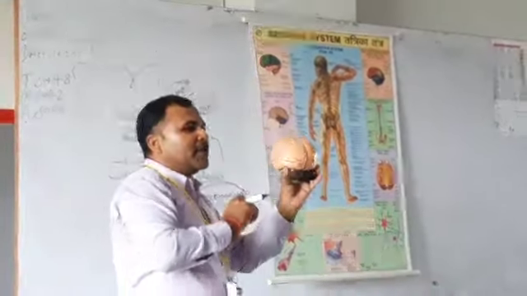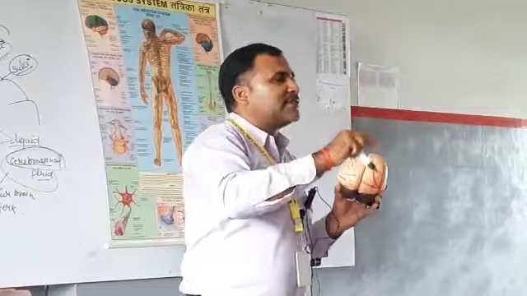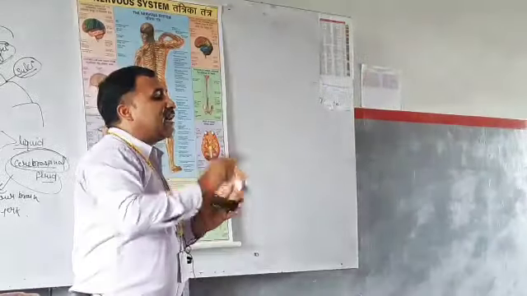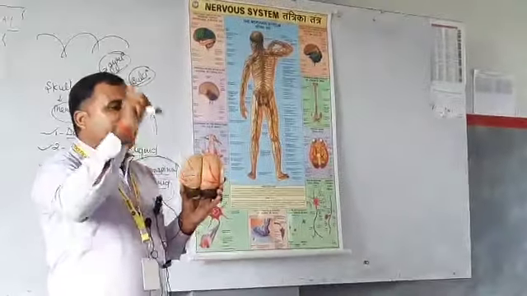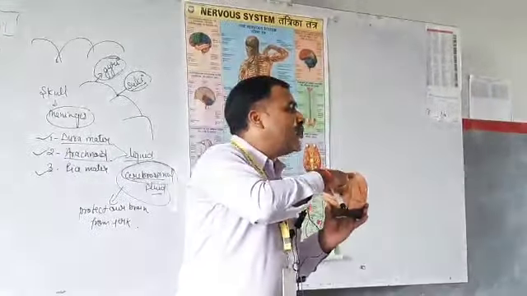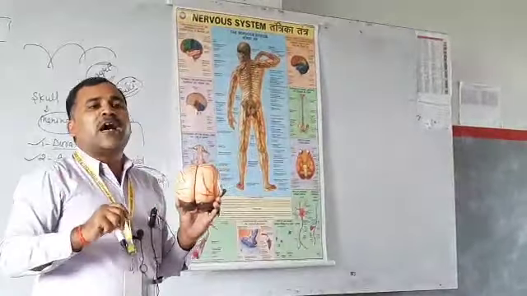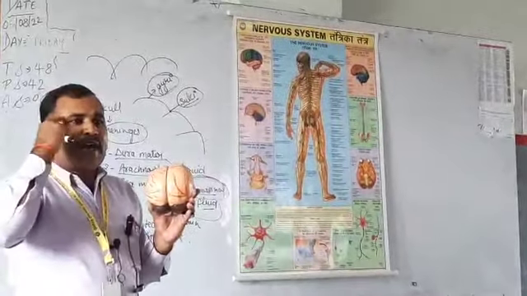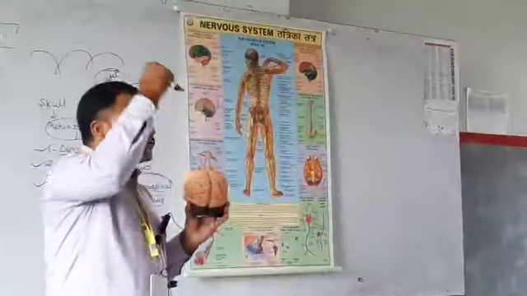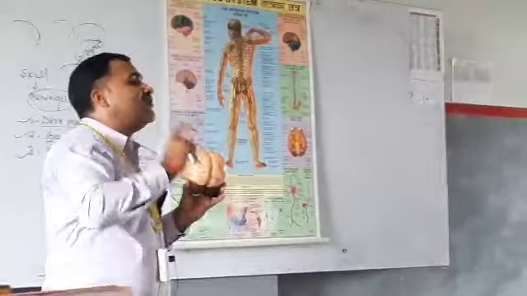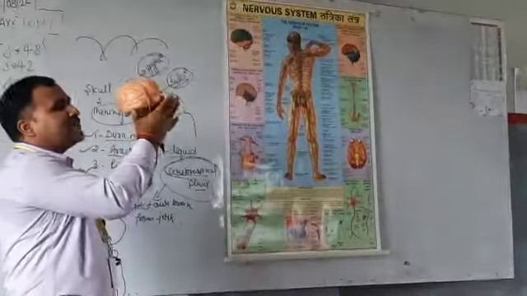Then another part is the midbrain. This midbrain has two parts. What are the names? Optic lobes and cerebral peduncles. The special work of the optic lobes is to connect to the optic nerve of our eye. Our eye connects to the brain by the nerve known as the optic nerve. So the optic lobe also helps in the visibility of the person. Clear? Then another part is the hindbrain.